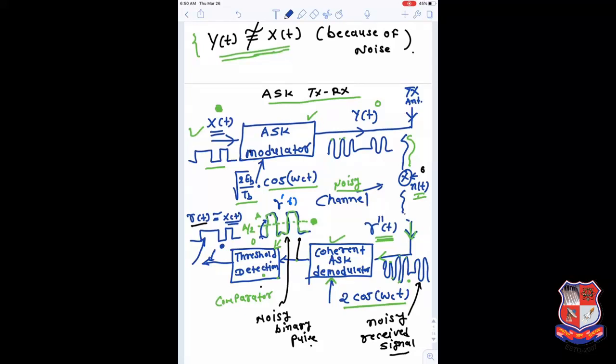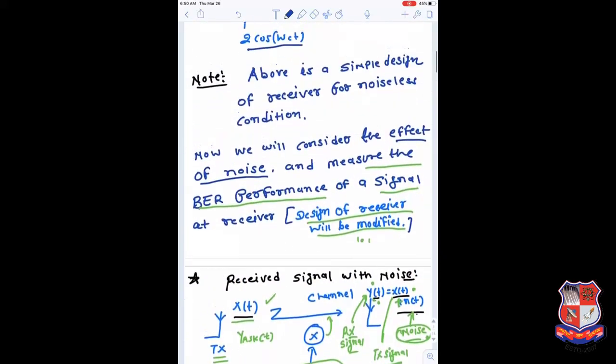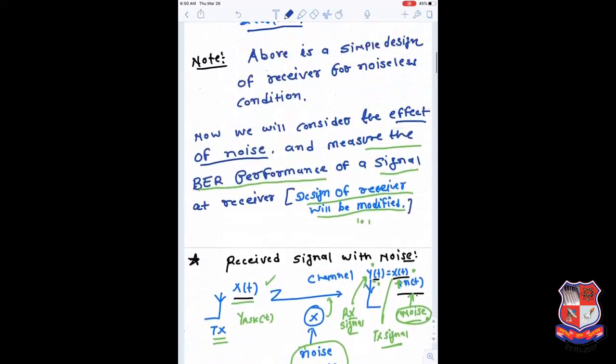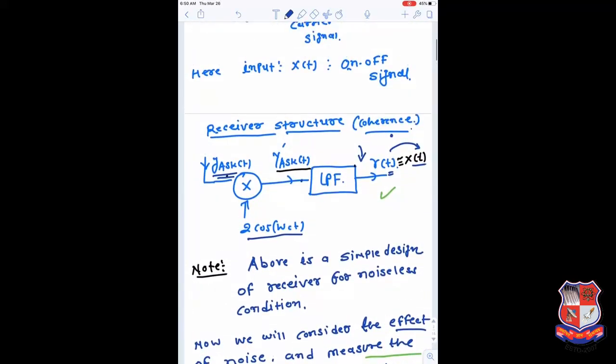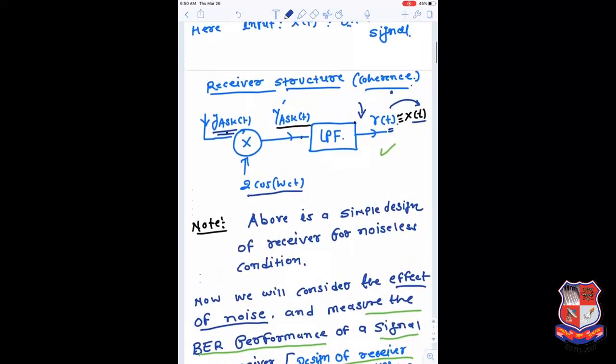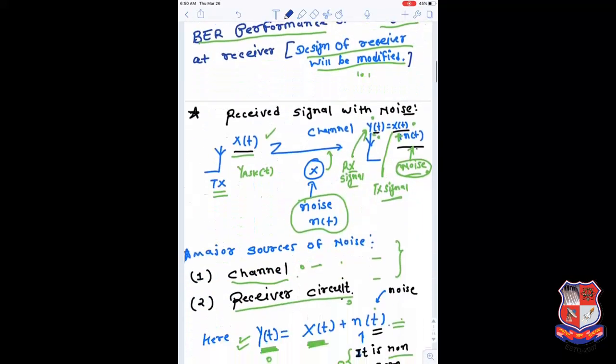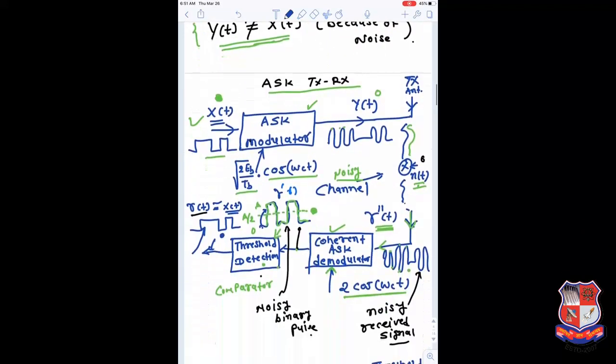But this is a case. In this case, if you compare this receiver and the earlier receiver, you can see the receiver was very simple in the earlier case when we assumed there was no noise. Whatever the signal was, it could be received, passed through the low pass, multiplied with 2 cos omega ct, passed through the low pass filter, and you got the original signal back. But now, because of the noise, it is slightly changed.